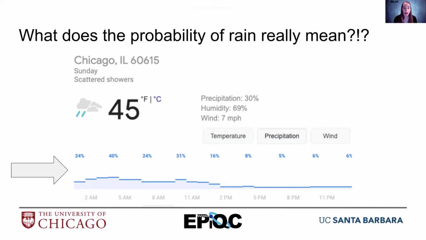When I look at my phone, I might see this in the morning. And so for each time of the day, it gives me a probability that it will rain. And so what we want to explore is, what does that really mean? What does a probability of rain at any one moment really mean?